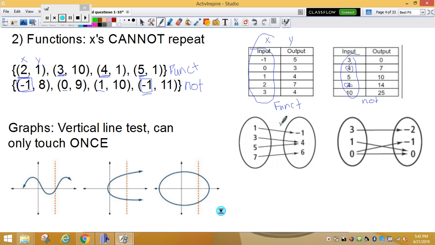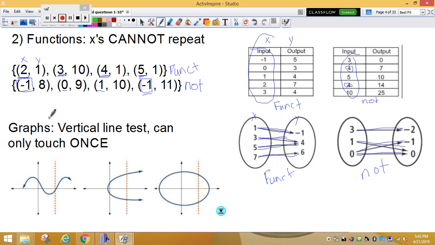To tell with mappings, again, x's go in your first one, y's go in your second one. So you want to look, and every x can only have one arrow. So 1 has one arrow, 3 has one arrow, 5 has one arrow, 7 has one arrow. So this one is a function. Doesn't matter where the arrows go to, all that matters is that each number has one arrow. So let's look at this one. 3 has one arrow, 1 has one arrow, but 0 has 2 arrows. That means it is not a function.